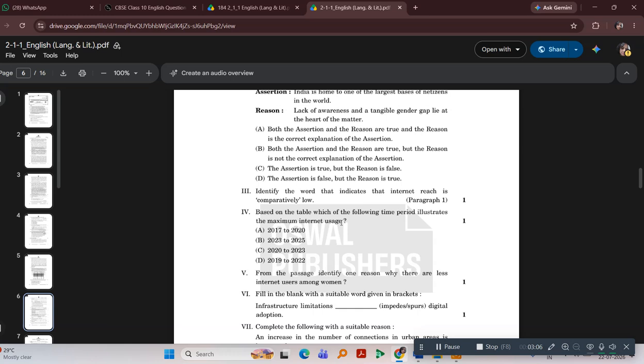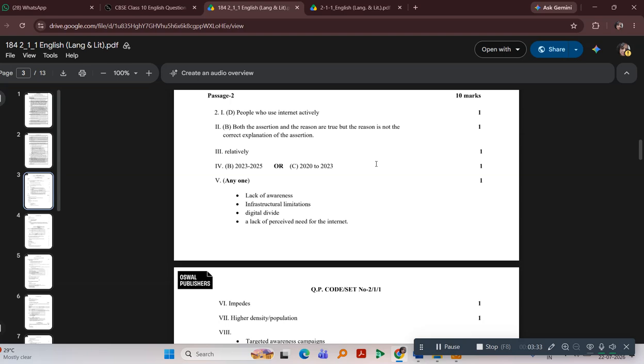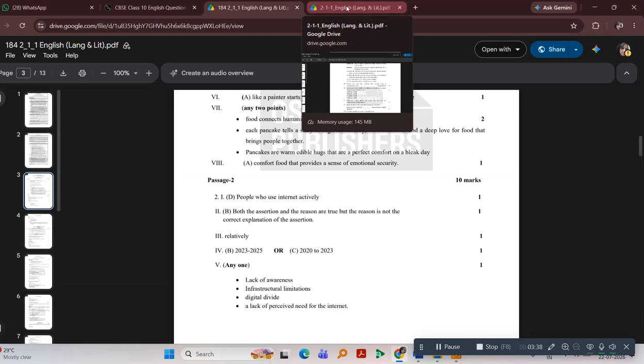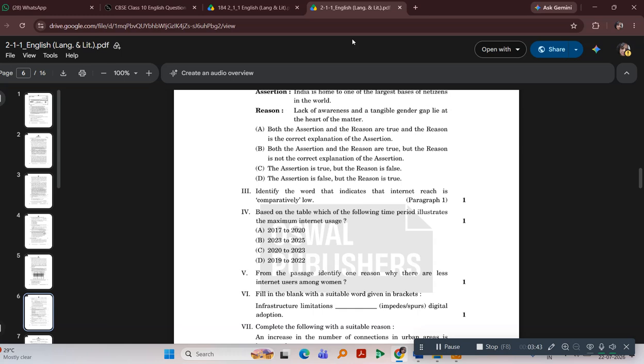Now the next question is: based on the table, which of the following time periods illustrates the maximum internet usage? Is it A, 2017 to 2020? B, 2023 to 2025? C, 2020 to 2023? Or D, 2019 to 2022? Which is the correct answer, students? The correct answer is 2020 to 2023.